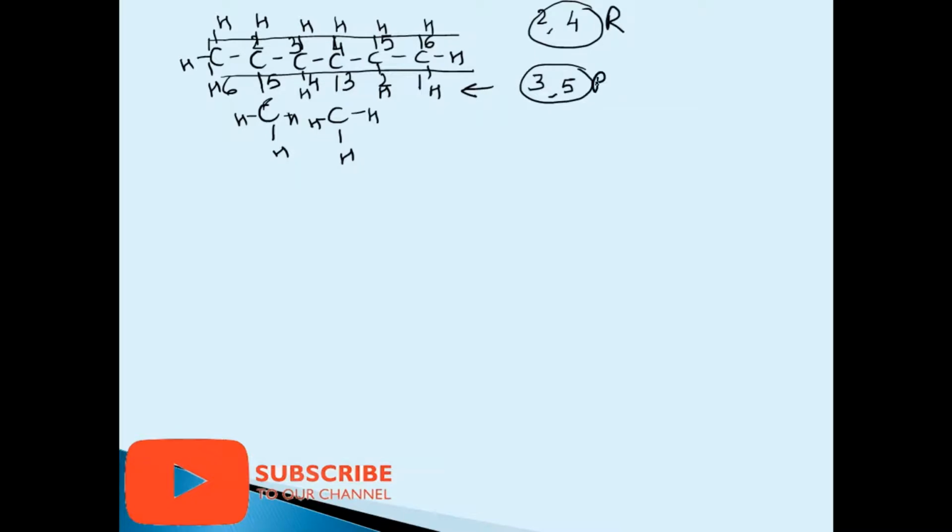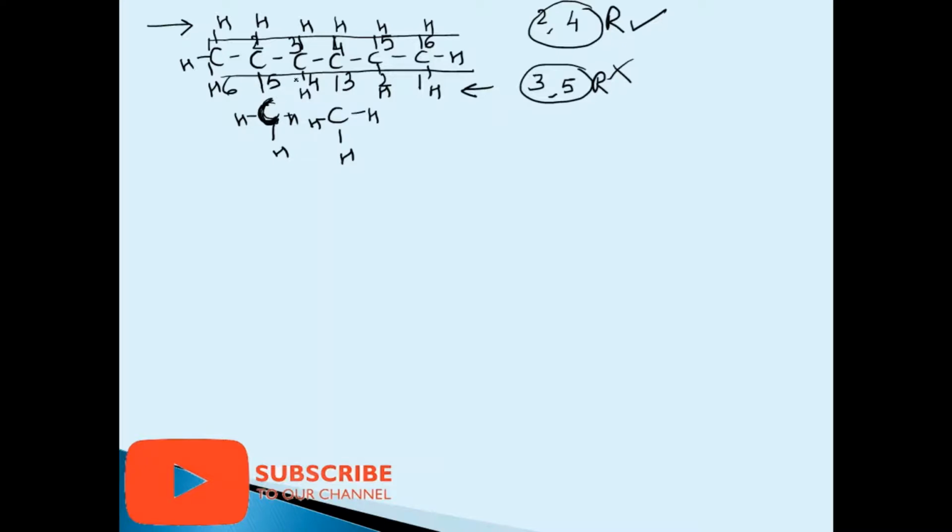So you can see if I go from this side, it is the 3 and 5 carbons which have the alkyl group. So which one will we prefer? This one and not this one. So we will start the numbering from this side. Now you check on the 2 carbon atom, there is a 1 carbon alkyl chain.